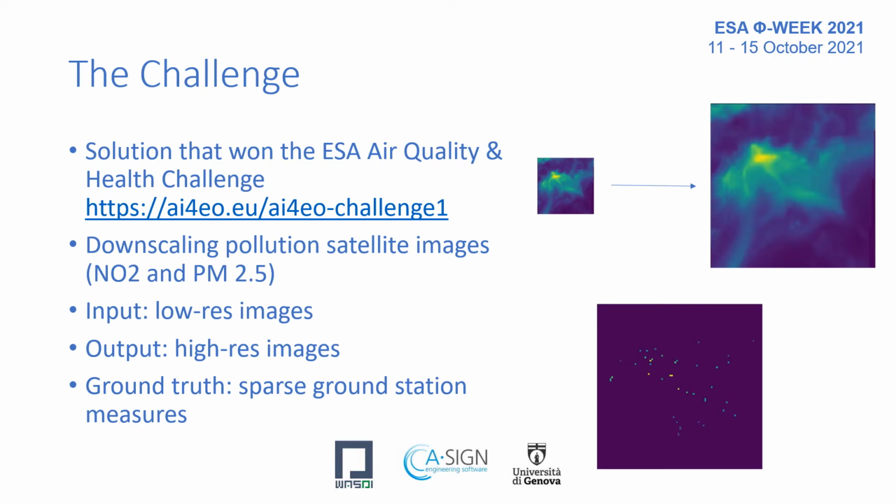The input for the problem is a low-res satellite image, for example with a pixel size of 10 kilometers. And the output is the predicted high-res image, for example with 1 kilometer per pixel size. The ground truth is a peculiar one. It is composed by the reading of the pollution values at ground, that means at specific geolocated ground stations. So we have low-res images in input and a set of very sparse points in high-res as a ground truth.